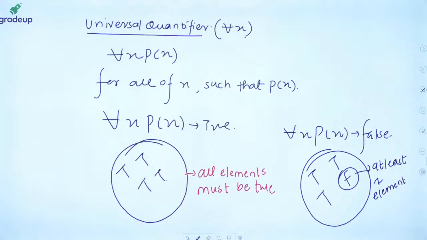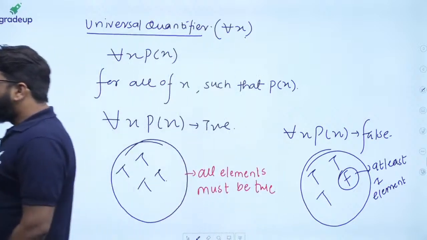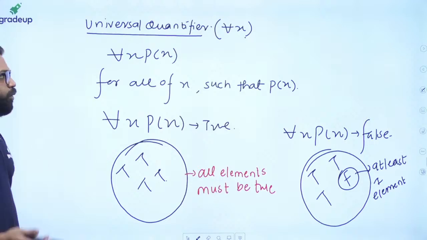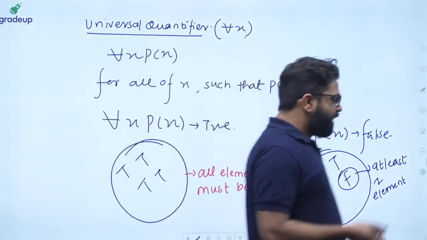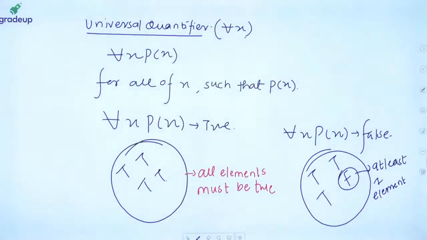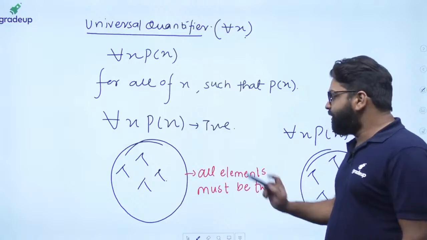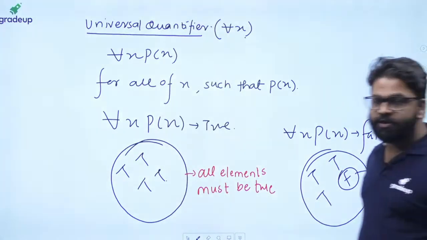So this is the thing that you have to understand. What is the universal quantifier? The universal quantifier is basically a tool when you are asking the truth value in terms of all. How to read it? I have written it. When will it become true? When all elements are true. When will it become false? When at least one element is false.